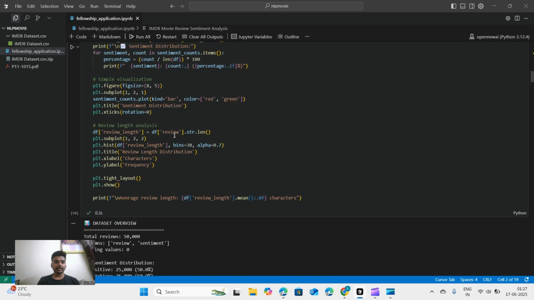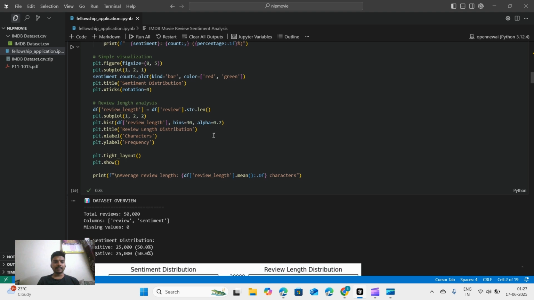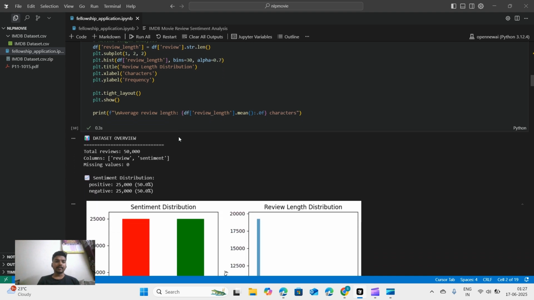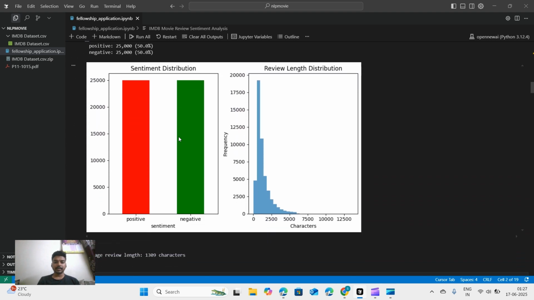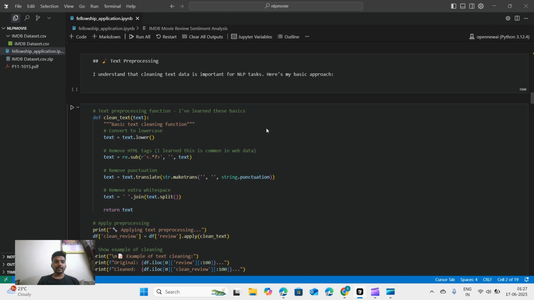And also there is a review length analysis. It converts it into string and then gets the length of it, and it would show how many characters there are and what the frequency is. Okay, and now let's go on to the text preprocessing.